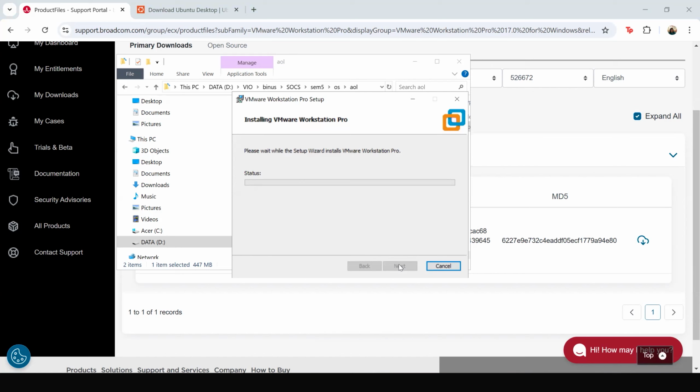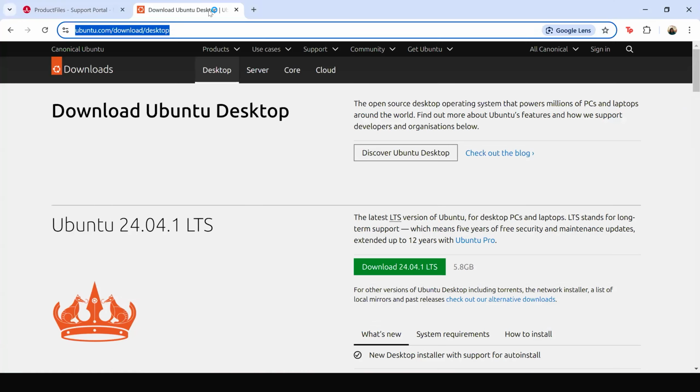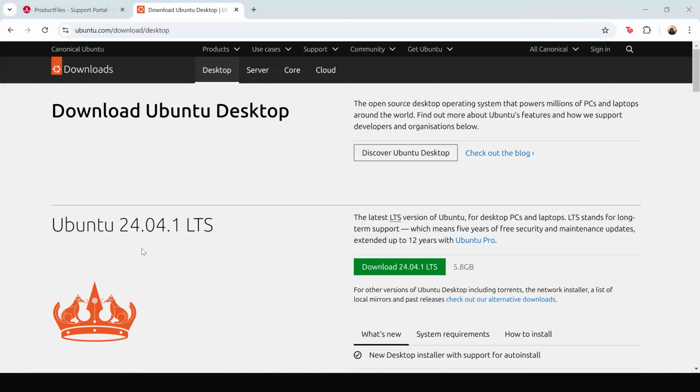While we're waiting for the software to install, another thing we should prepare is the operating system that we're going to host using the virtualization software. I'll be using Linux, this one, released by Ubuntu, called Ubuntu Desktop 24.04.1 LTS.